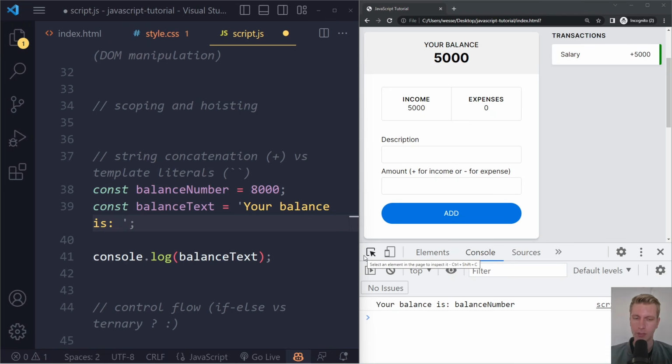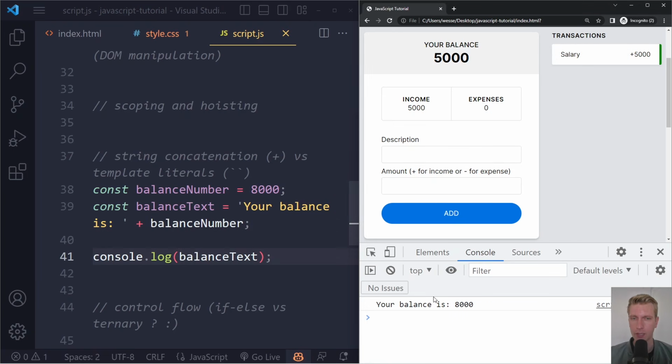So what you can do is you can use string concatenation. You can have a string and you can say plus balance number, right? If you do this and refresh, you actually get the number 8000. So you can use plus not only with mathematical calculations. Here it sees a string and then plus a number, so it will know to combine them into a new string, and that's what we get here. You can imagine we have to do something like this in our application. This is called string concatenation.